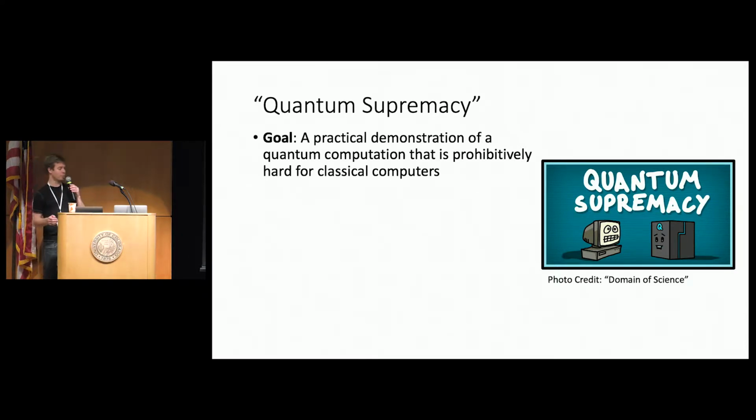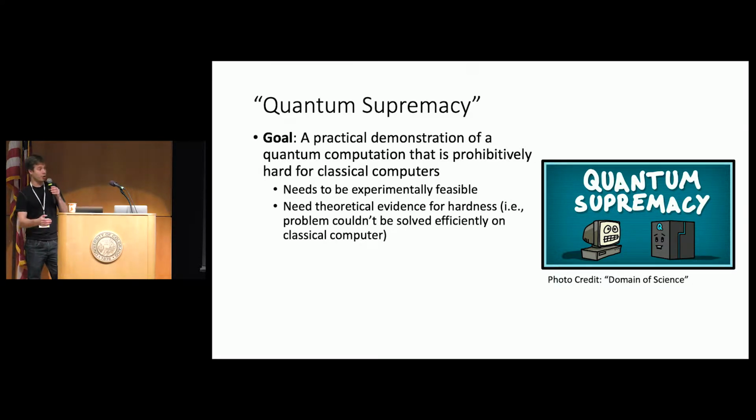The goal of quantum supremacy is to exhibit a practical demonstration of a quantum computation that's prohibitively hard for classical computers. Now, there's a few requirements. I think it's important to get them right. We need to have a task that's experimentally feasible in the very near term. We want theoretical evidence for hardness. In other words, that the problem could not be solved efficiently on a classical computer.